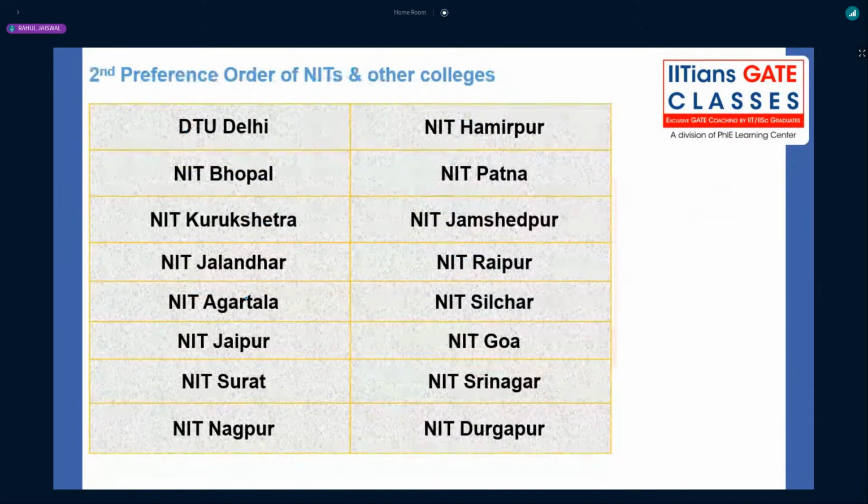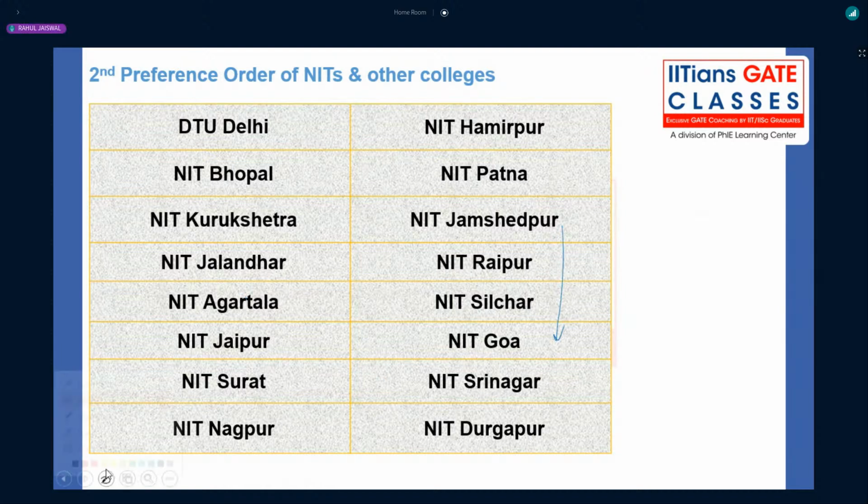Second preferences, once again, these are just, I would say, for the name's sake. There is again no use, right? DTU Delhi, NIT Bhopal, Kurukshetra. These are good for BTech, not for MTech, right? NIT Jalandhar, Agartala, Jaipur, Surat, Nagpur. Then we have this list.